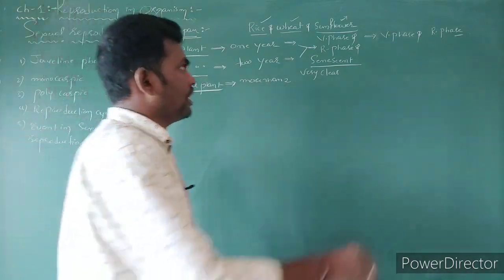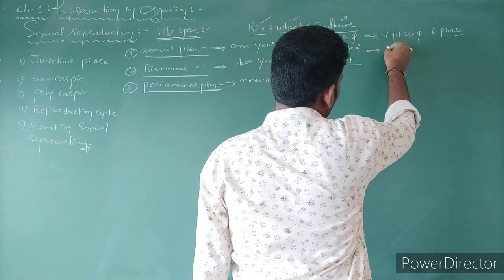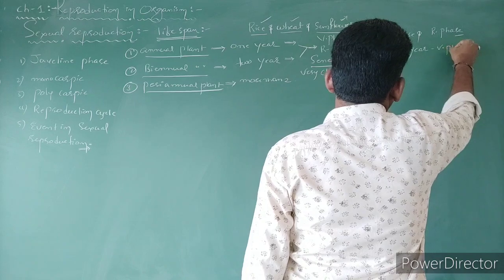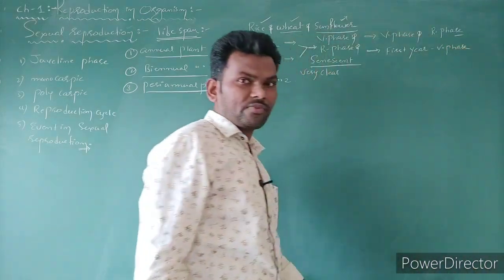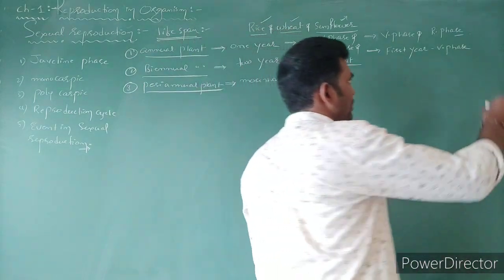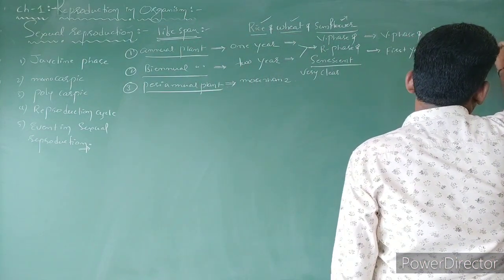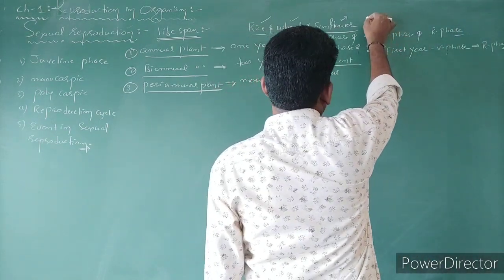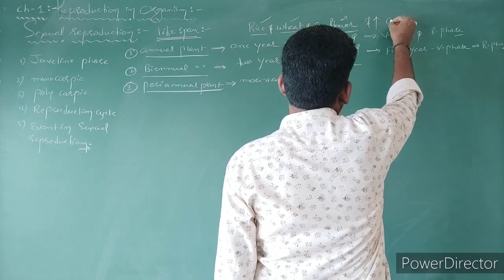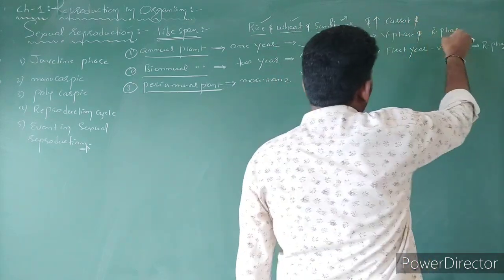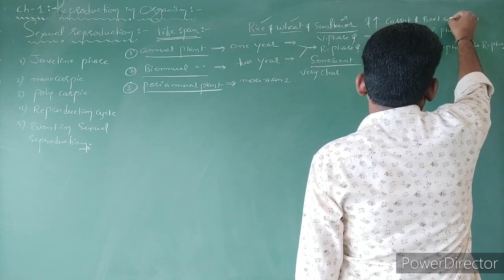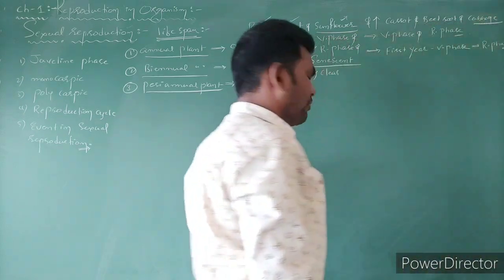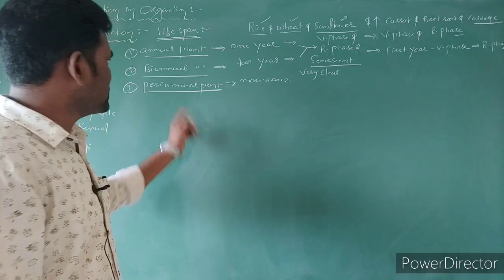Next, in case of biannual, here also it is very clear. The first year is the vegetative phase. After completion of the first year, in the second year they enter into the reproductive phase, right? Examples of biannual plants are carrot, beetroot, cabbage. So these are all examples of biannual plants.